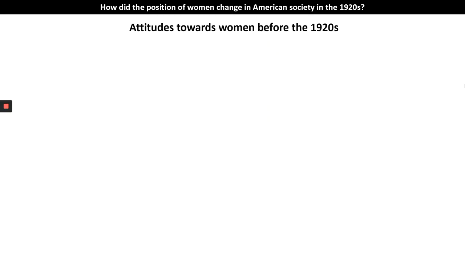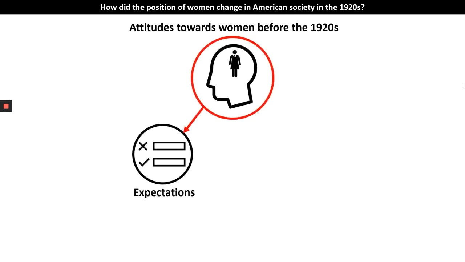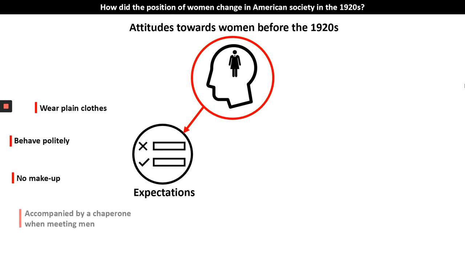Attitudes towards women before the 1920s were generally very traditional and very conservative. And there were a series of expectations placed on American women at the time. They were expected to wear very plain, restrictive clothing that covered up the vast majority of their skin. They were expected to behave politely. They were expected not to wear makeup and appear quite plain.